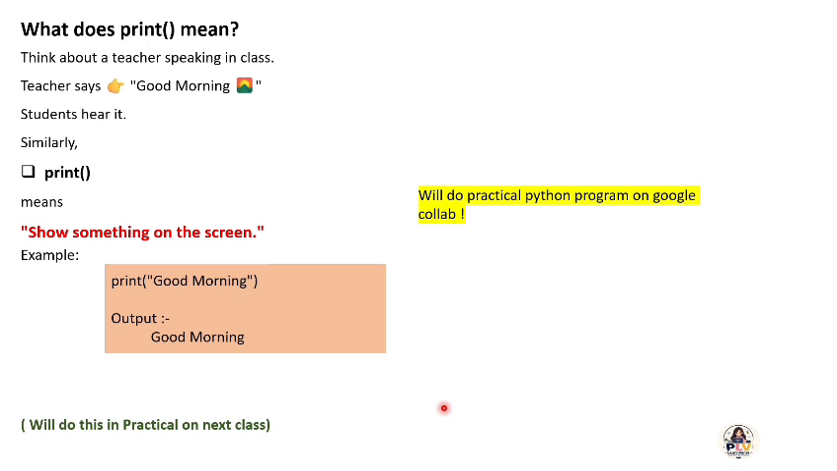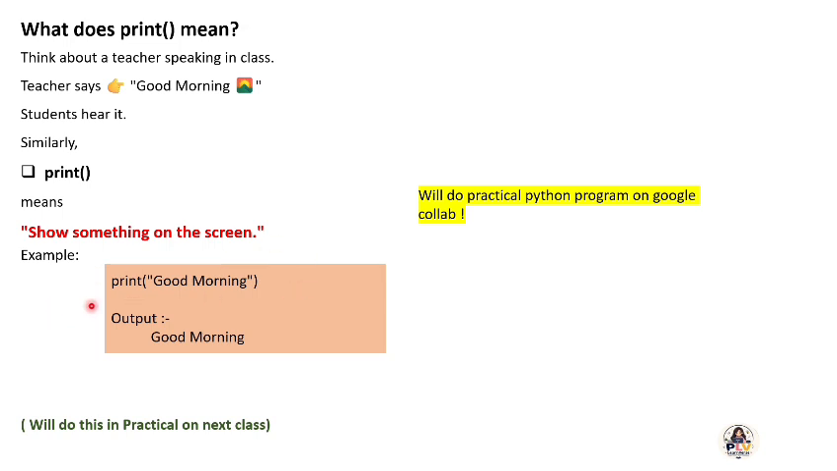Now, what does print mean? The word itself says print, meaning displaying. Think about a teacher speaking in class. The teacher says good morning. Students hear it. Similarly, print means show something on screen. Hope you understand. Print means show something on screen, means displaying. Print the words good morning. The output will come: good morning. No special library is needed here. Just printing one statement.